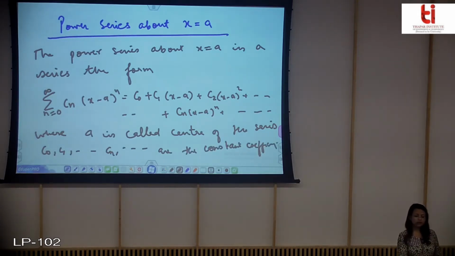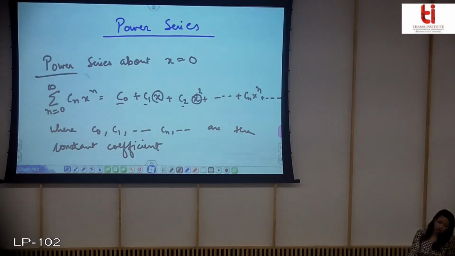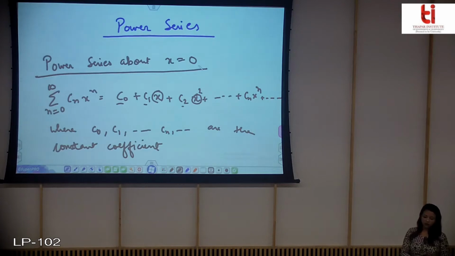Now you can see that if we put a is equal to 0, we get the particular case which we discussed before, that it will become the power series around x is equal to 0.